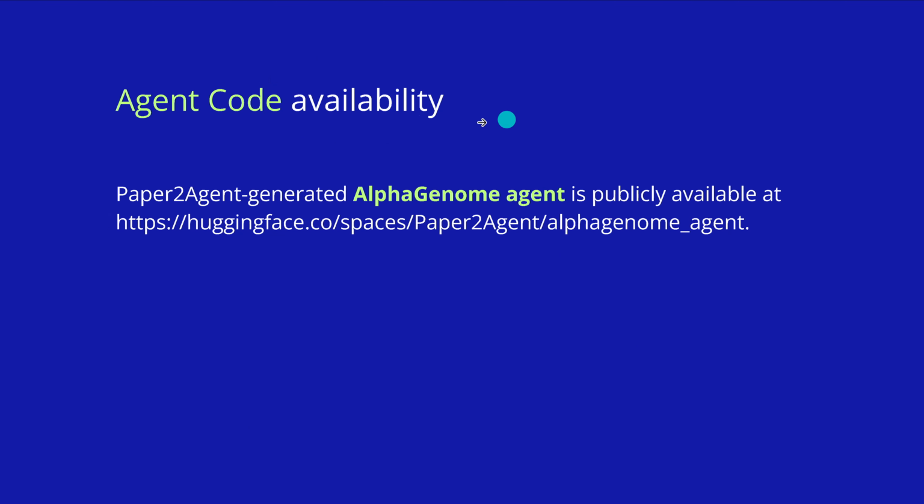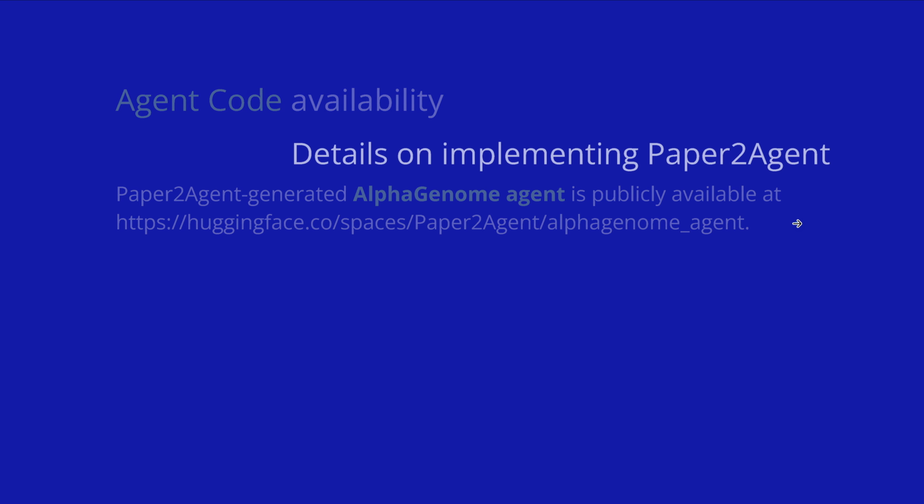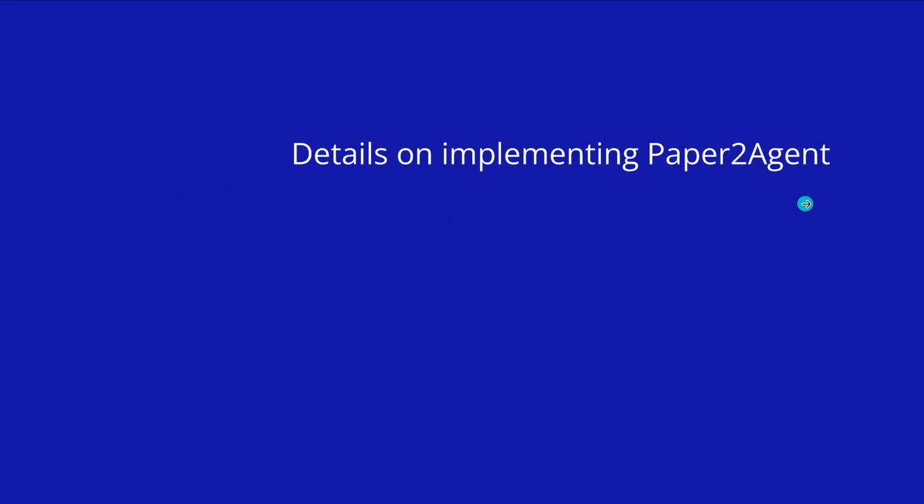Yeah, they have also here the agent code. The alpha genome agent is here available on Hugging Face as an operative space. And the main question was, of course, hey, how do you implement this? How can you go from a paper to an MCP server and to an interactive agent for learning with AI?